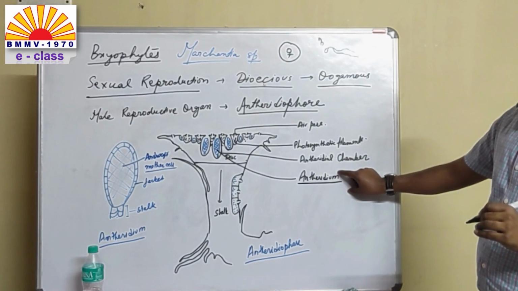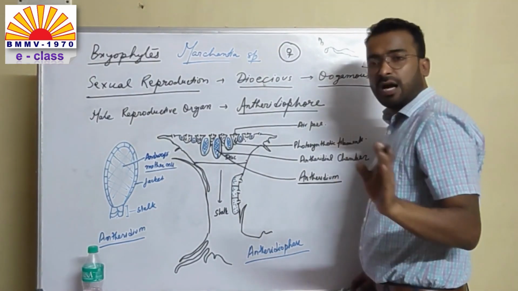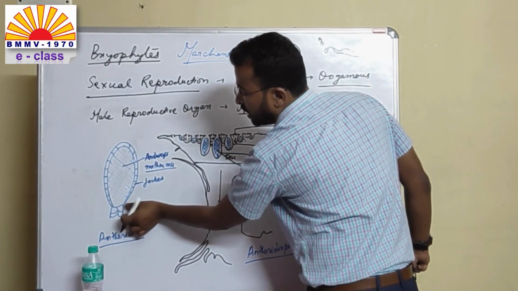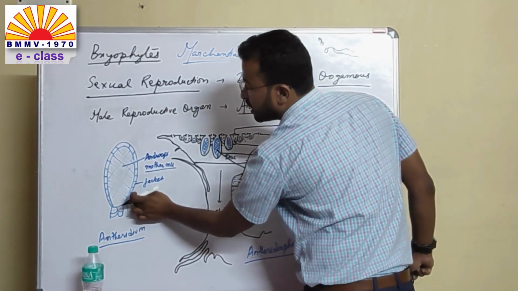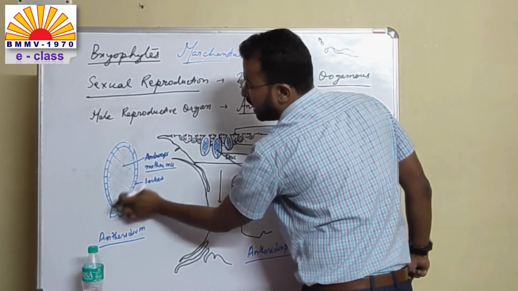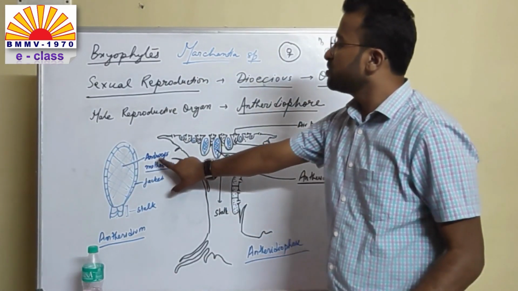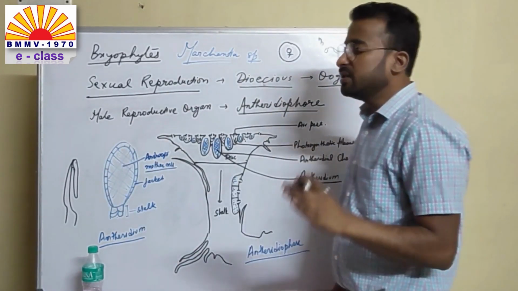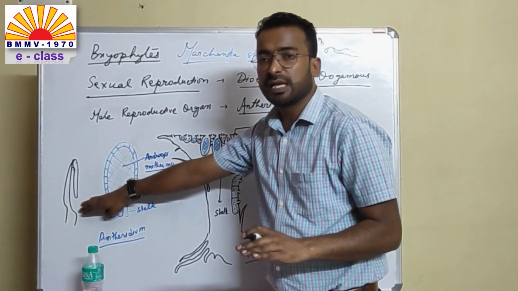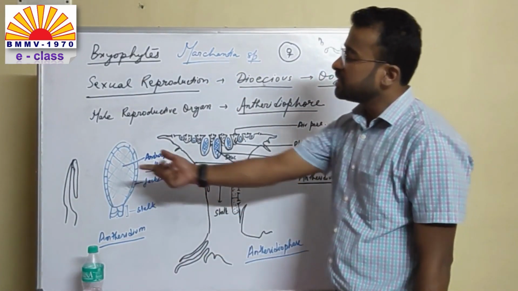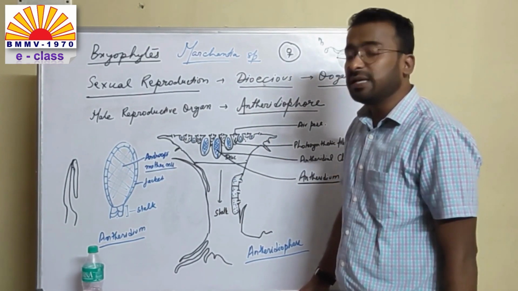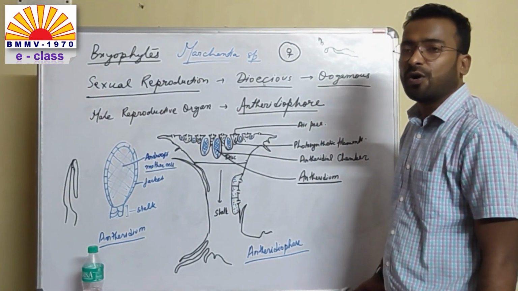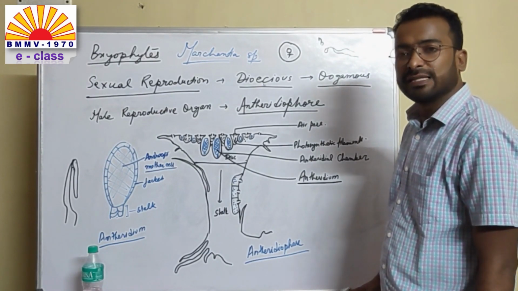Now the antheridium will finally produce antherozoids. When you look at the structure of the antheridium, you will see the antheridium is an oval structure supported by a multicellular stalk. It contains an outer single layer jacket, and inside there are a number of cells known as androcyte mother cells. These androcyte mother cells will produce single-celled biflagellate cells which are known as antherozoids. These antherozoids are motile and they are known as male gametes. Now this is the entire description of the male reproductive organ, the antheridiophore in Marchantia.